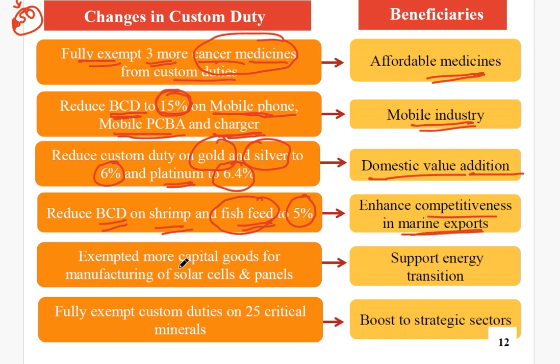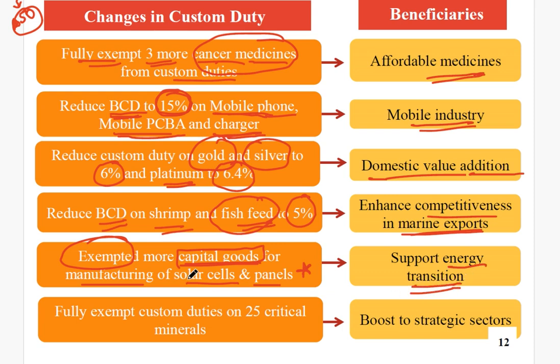Next, more capital goods have been exempted for manufacturing of solar cells and panels. I think this is one of the best among these, because more of the capital goods which are used for manufacturing solar cells and panels in India itself under the Make in India initiative. Now people can bring more capital goods from outside, and the custom duty has been completely abolished. Okay, so definitely this will help in energy transition.